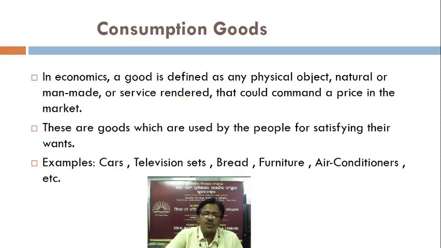These are goods which are used by the people for satisfying their wants. Examples: cars, television sets, bread, furniture, air conditioners, etc.